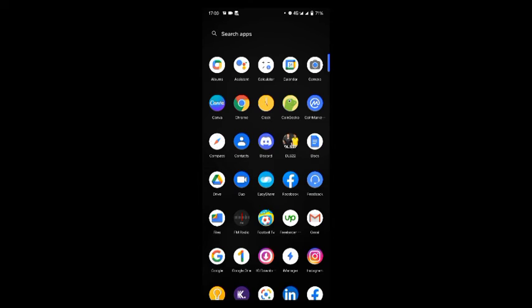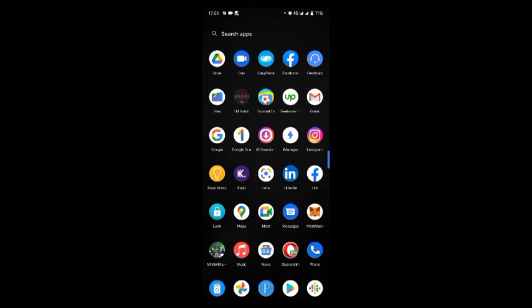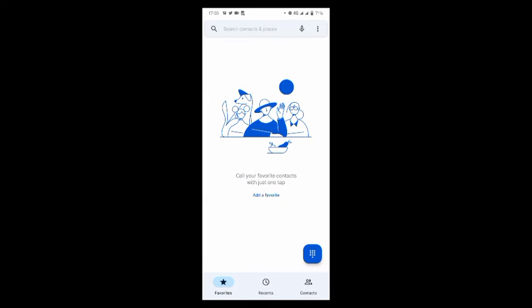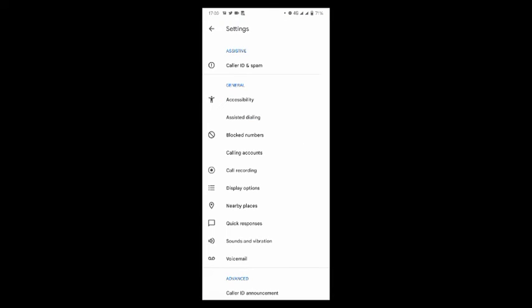So to be able to activate ear customized sound effects, basically what you have to do is go to your phone application. Once you go to your phone application, you are going to see the three buttons at the top right corner of your screen, and once you see those three buttons, you are going to click on it. Then you are going to see the settings option. Then you click on the settings option.